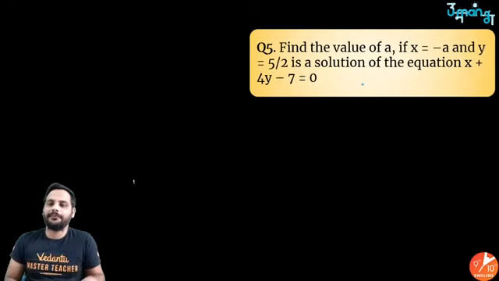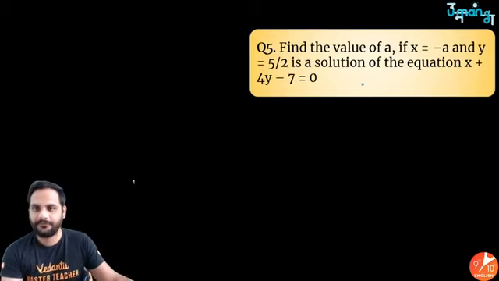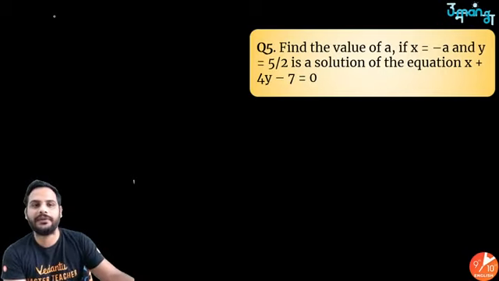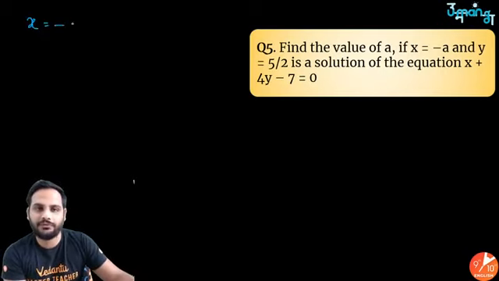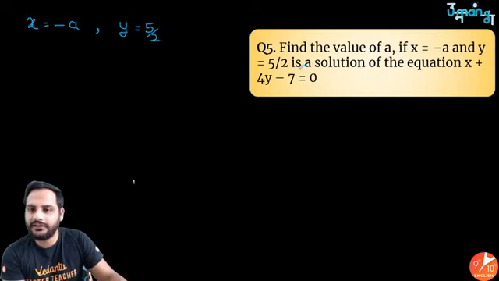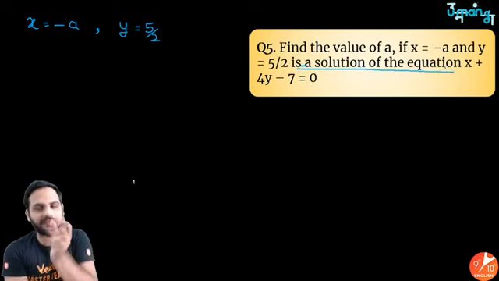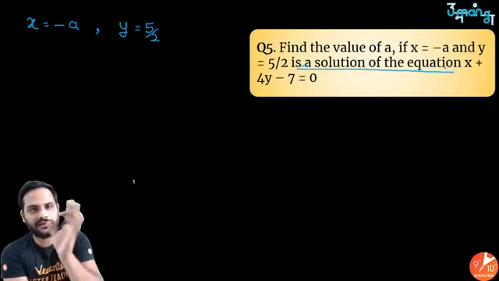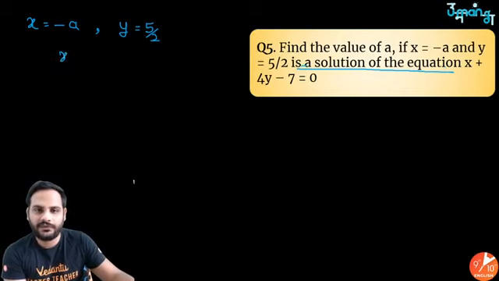Next, go for the next part. Find the value of A if x equal to minus A and y equal to 5 by 2 is a solution of this equation x plus 4y minus 7 equal to 0. So what they are saying is that x is equal to minus A and y equal to 5 by 2, it is given that this is a solution. It is a solution. So if it is a solution, it should satisfy this equation. The equation is x plus 4y minus 7 equal to 0. So it must satisfy this.